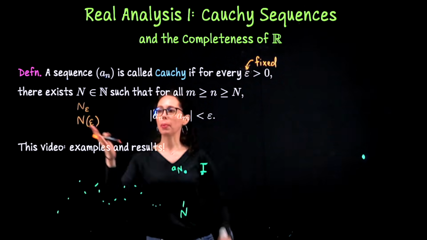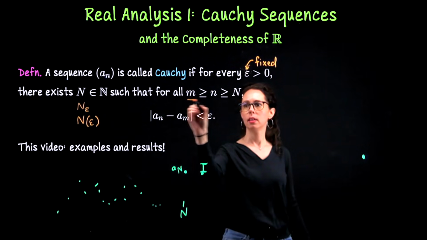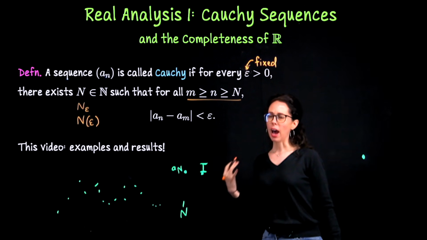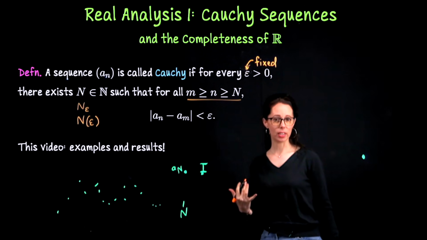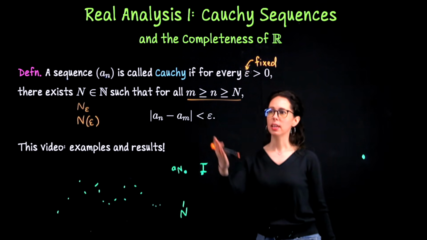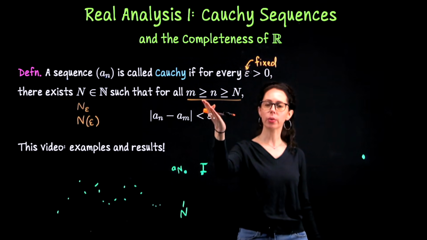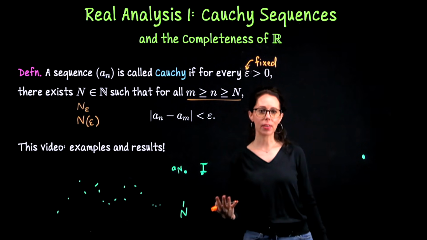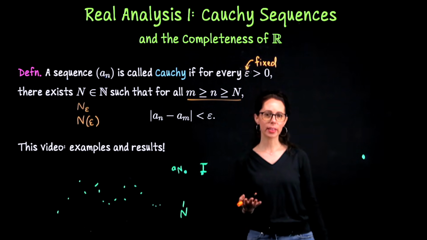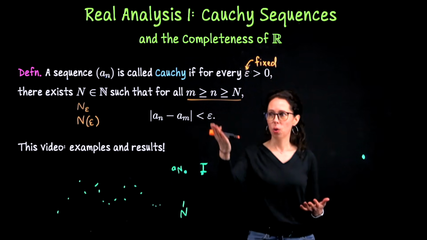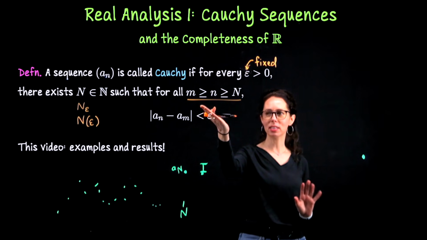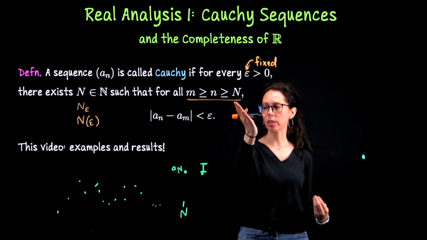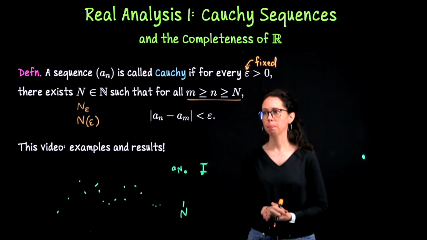Okay, so given this epsilon, we pick a threshold, and then we have this chain of inequalities here. I order them because I think it's convenient when we work out computations with Cauchy sequences to situate m as greater than or equal to little n. Sometimes a different text may say just any pair of indices m and n without ordering them, but it's just two numbers, so you can order them relative to each other, and I choose to do that. I think it's cleaner than just stating it's a pair. Okay, so any pair of indices beyond this threshold will satisfy this distance measurement.